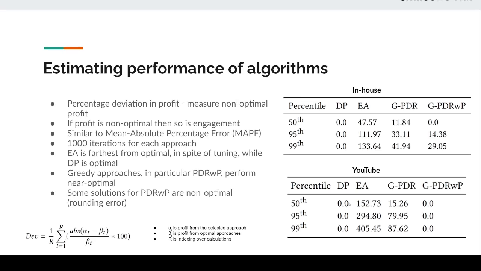DP, as expected, is giving 0 error. EA has a very high deviation from profit, while our greedy approaches show minimal deviation from profit. In case of the YouTube dataset, we are getting near 0 deviation in case of our second heuristic, although this may be because of some rounding errors.